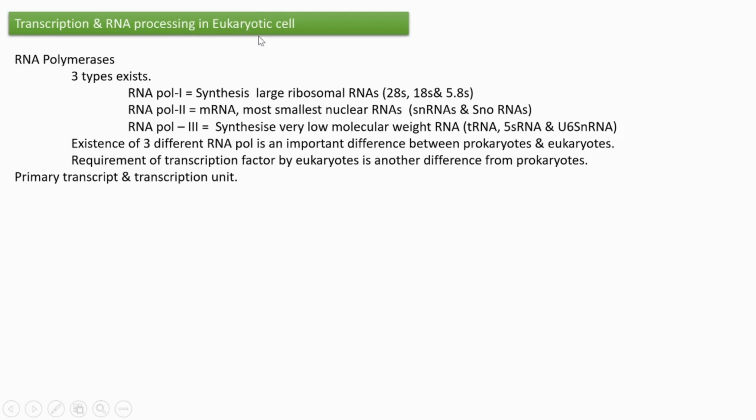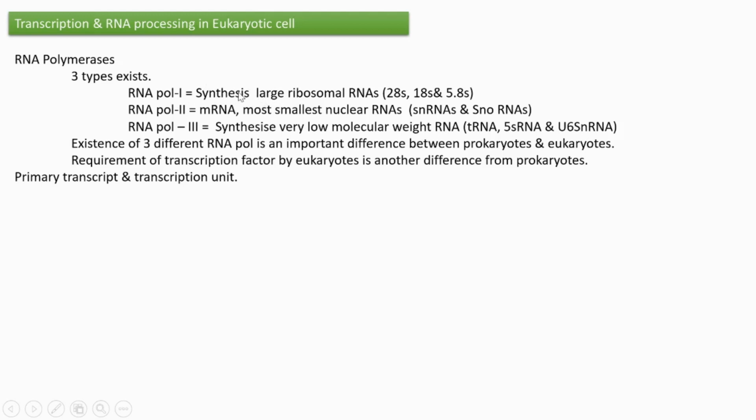When coming to a eukaryotic cell, RNA polymerase exists in different forms. Three different types of RNA polymerases are present in eukaryotic cell. Let's see which are the three different types. First is RNA polymerase 1, RNA polymerase 2, RNA polymerase 3. Why does such a difference exist? Because each type of enzyme is carrying out the transcription of a different type of RNA.